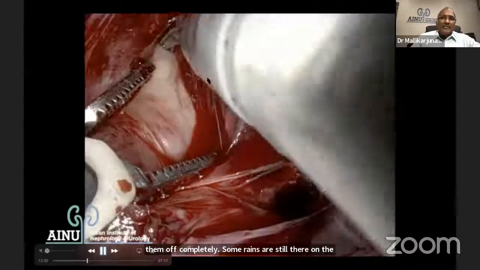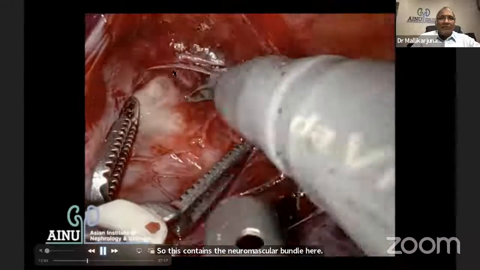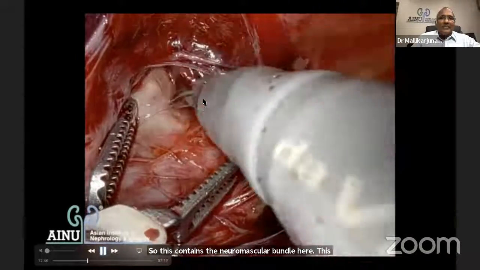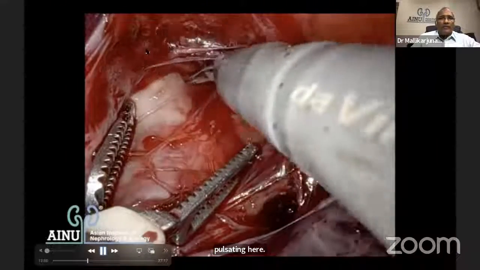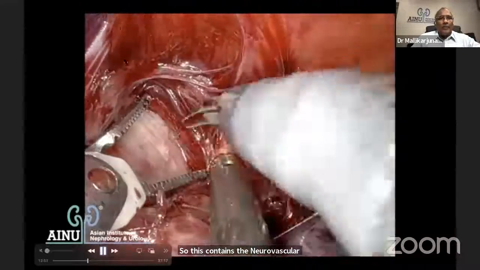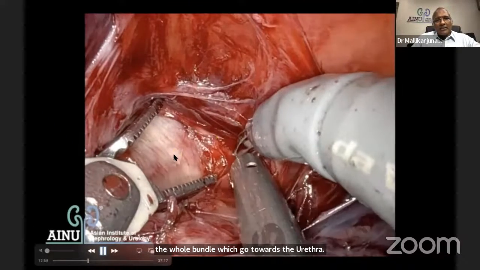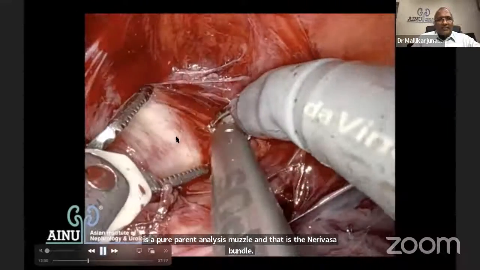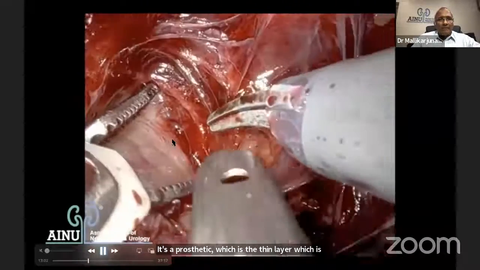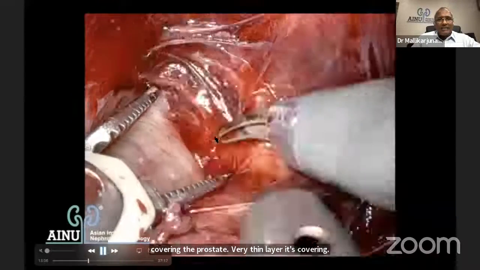So this contains the neurovascular bundle here. You can see that landmark artery which is pulsating here. So this contains the neurovascular bundle, and the whole bundle which goes towards the urethra. This is a puboperinealis muscle, and that is the neurovascular bundle. It's a prostatic fascia, which is the thin layer which is covering the prostate. Very thin layer which is covering. Sometimes some vein also can be there. But still, there is a potential plane which can exist and can be separated across.